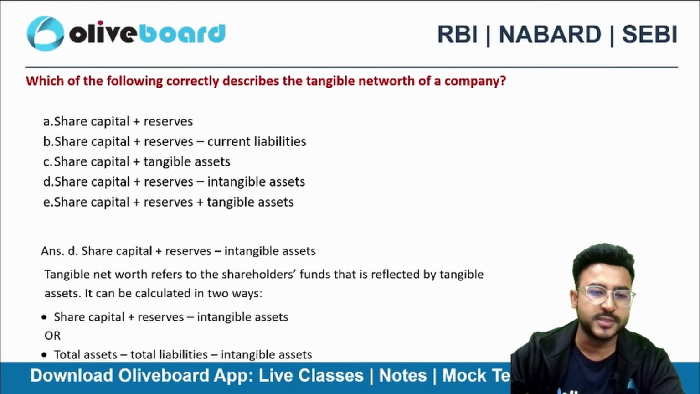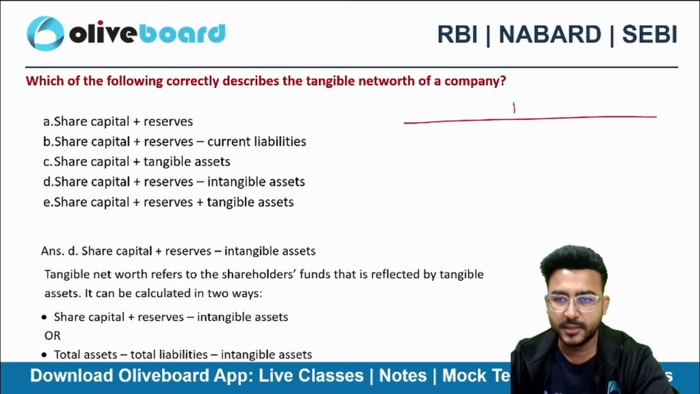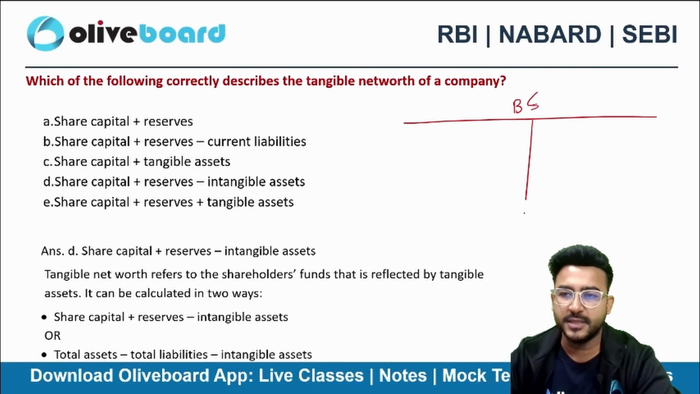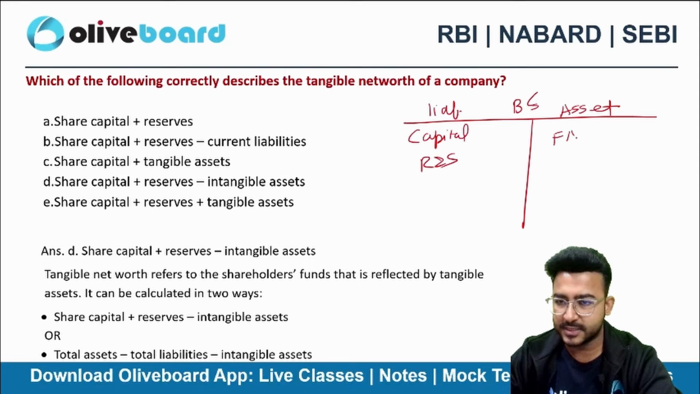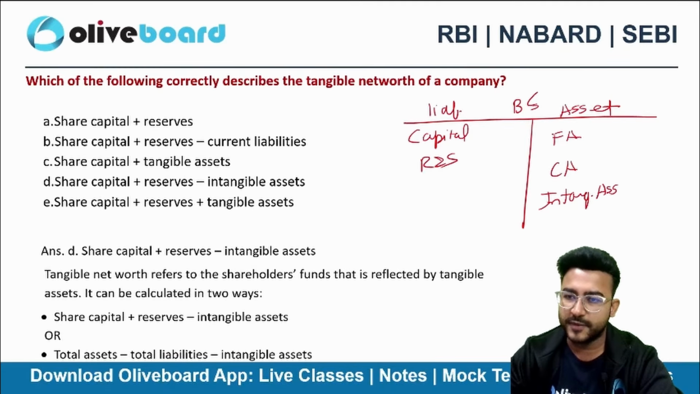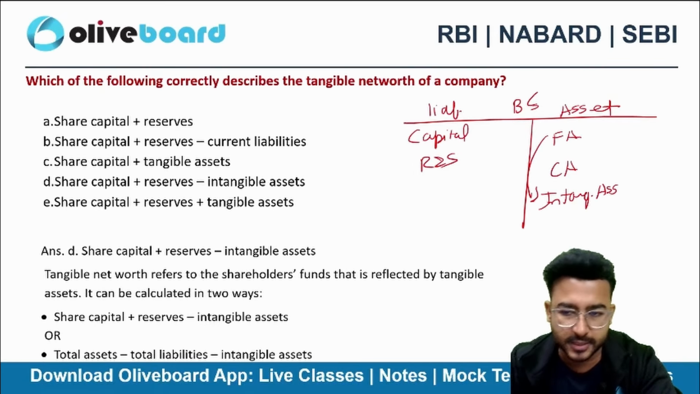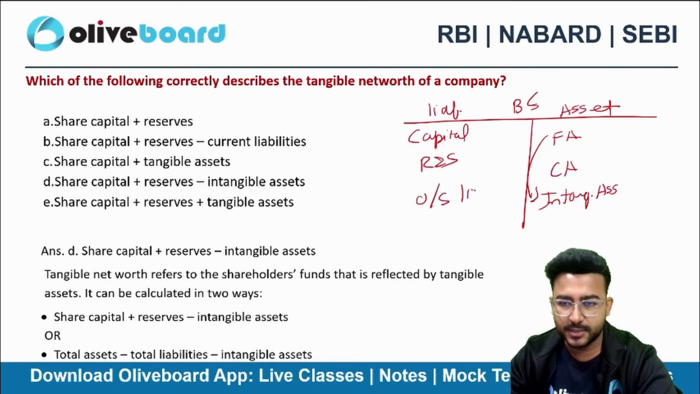Here the correct choice will be option D, right? Option D. So this is my balance sheet. I have assets. I do have liabilities as well. So we have capital. We have reserves and surplus. In assets, we have fixed assets, current assets. Let's suppose intangible assets are also there, in fixed assets. We have outside liabilities as well.